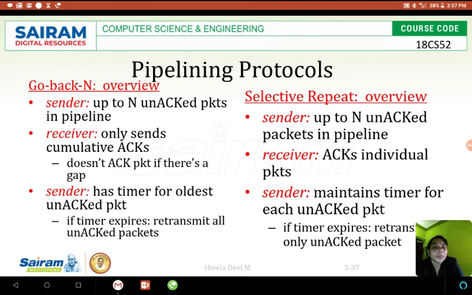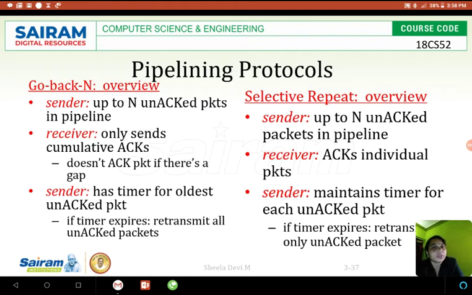It also gets packet 4 and packet 5. The receiver will acknowledge packet 4 and packet 5. Once the timeout happens at the sender for packet 3, it will resend only packet 3. Whereas in Go-Back-N, the sender was resending packets 3, 4 and 5, and the receiver was discarding packets 4 and 5 since it didn't get packet 3. That's what happened in Go-Back-N.